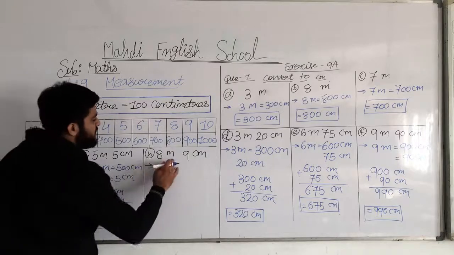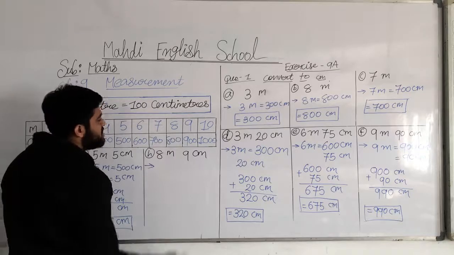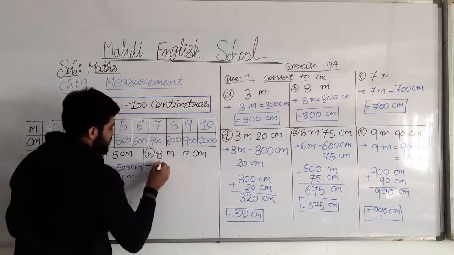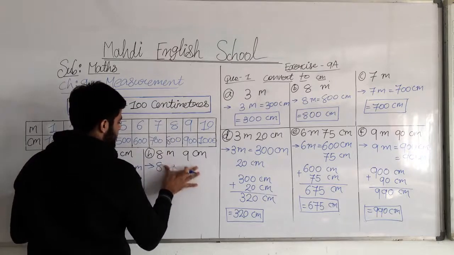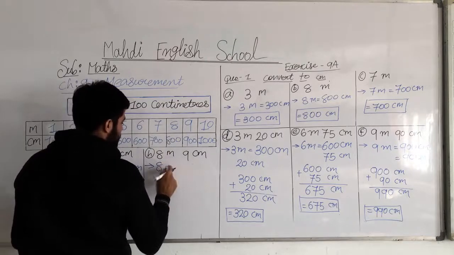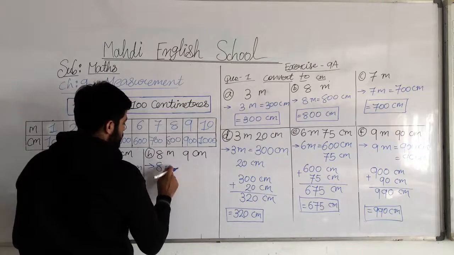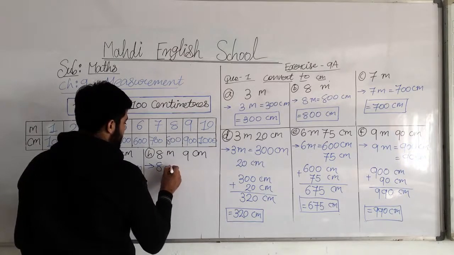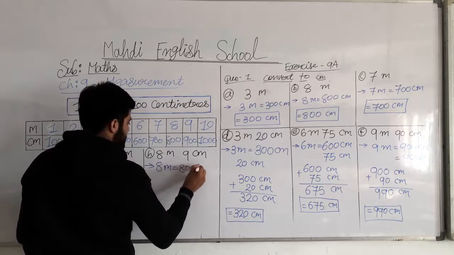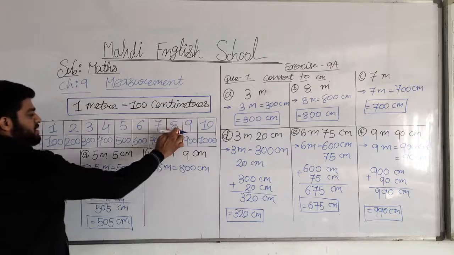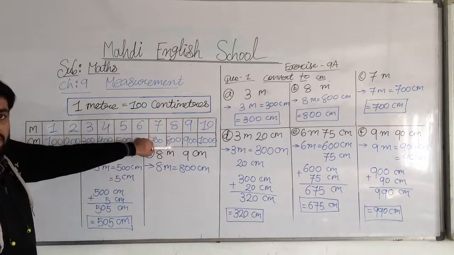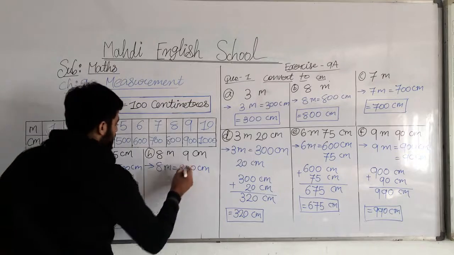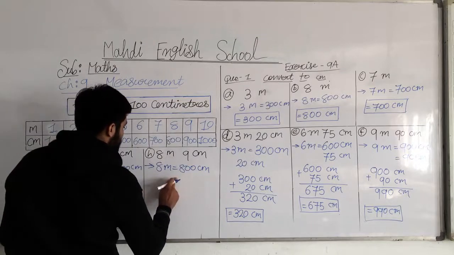So 8 meters. How many centimeters, my dear students? 8 meter is equal to 800 centimeter. See, this is 800. 8 meter is equal to 800 centimeter. See this. Understood all? And the 9 centimeter we put as it is.